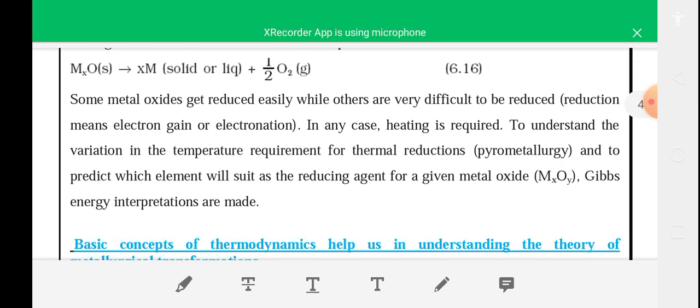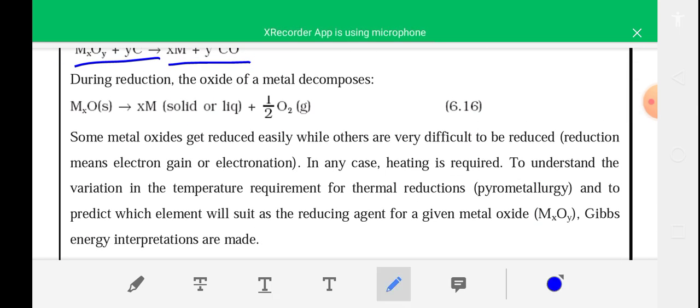Okay, so some metals get reduced easily, while others are very difficult to reduce. Reduction means electron gain. In any case, heating is required.